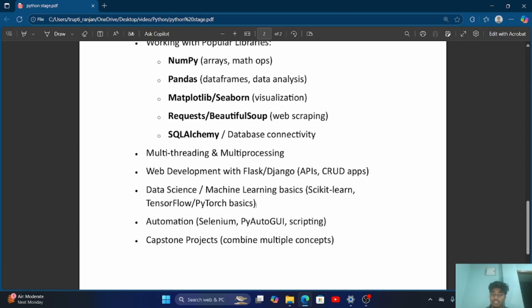These are the basic things of machine learning and data science. Then we go to automation with Python, like Selenium, PyAutoGUI scripting. Capstone project combines multiple concepts. That's the four stages of Python. We complete these four stages.